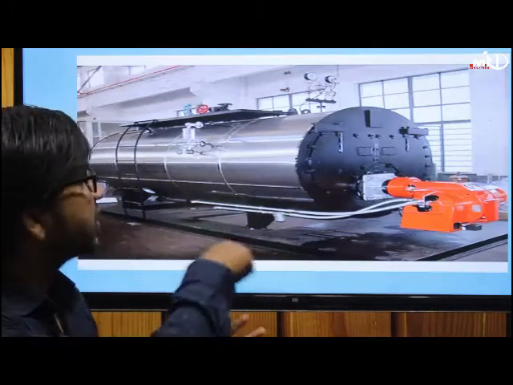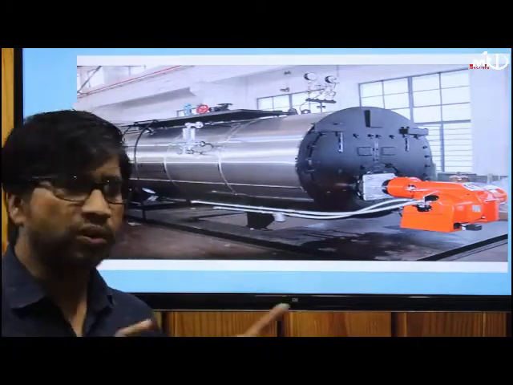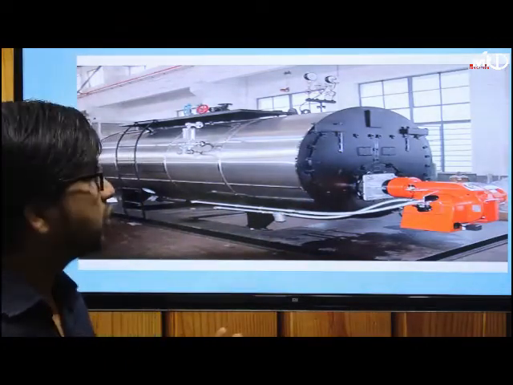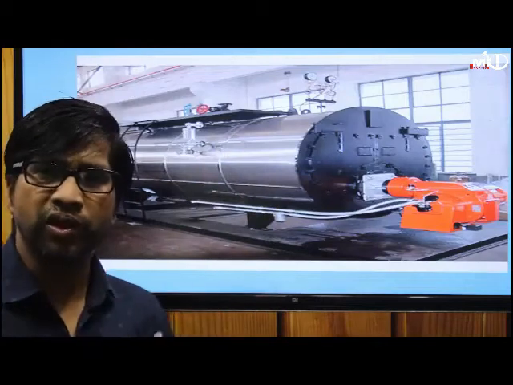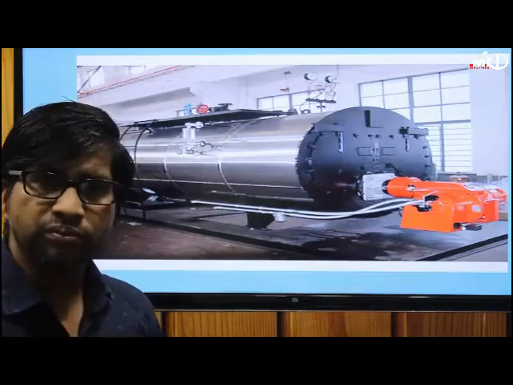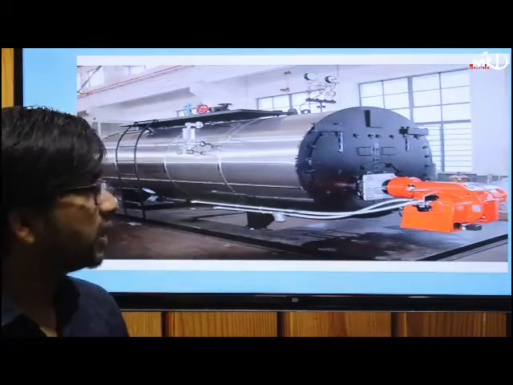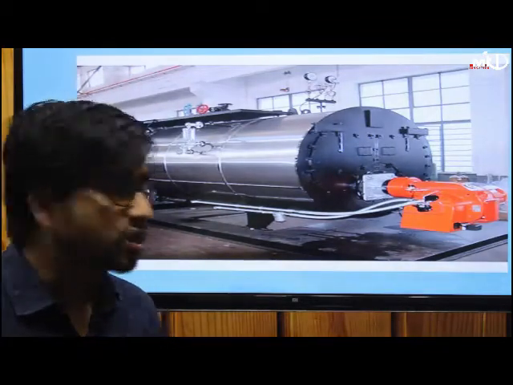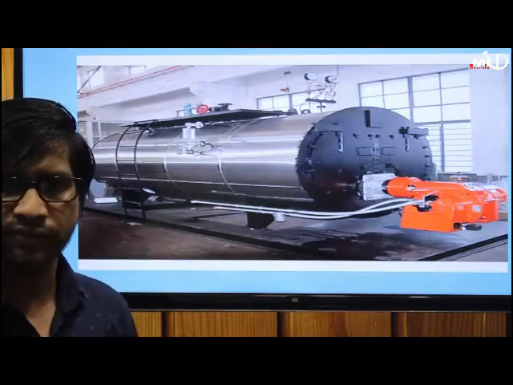So the high pressure inside the boiler will exert force in all directions on the boiler, yes or no? If the boiler material is weak, or the boiler has some vulnerable positions, then there is a chance of boiler failure. The boiler may burst, or the shell may burst, you can say, right?